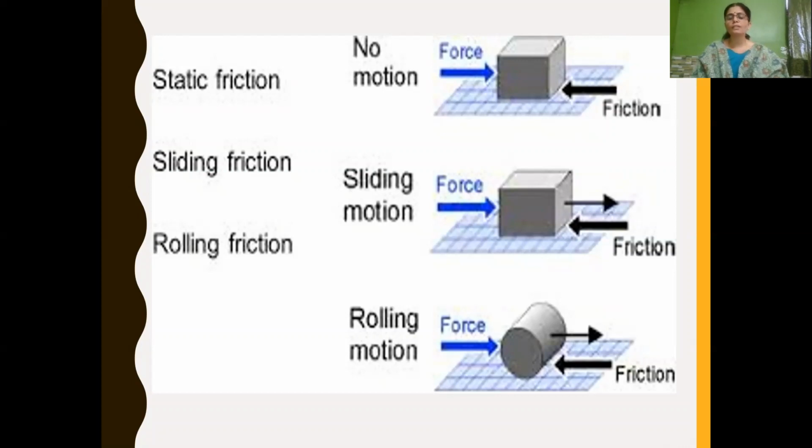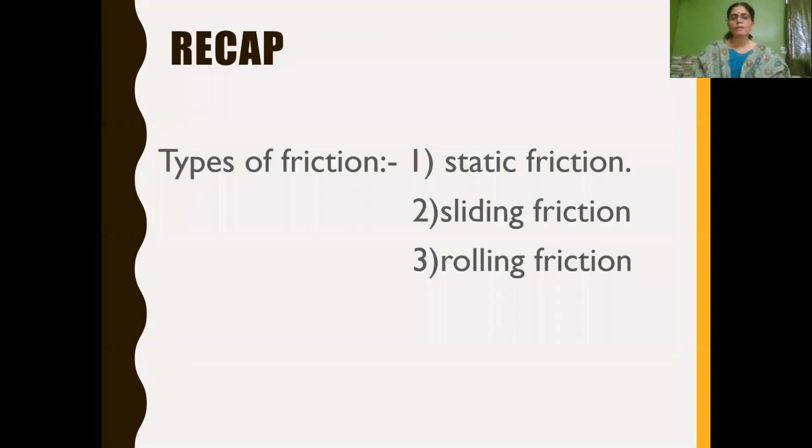In sliding friction, the frictional force is less compared with that of static friction. So it makes the body slide over the other surface, and you can see the motion of an object. In rolling friction, the friction will be very less compared to that of sliding friction, so that the object can easily roll over, which can cause the object to move faster than in sliding motion.